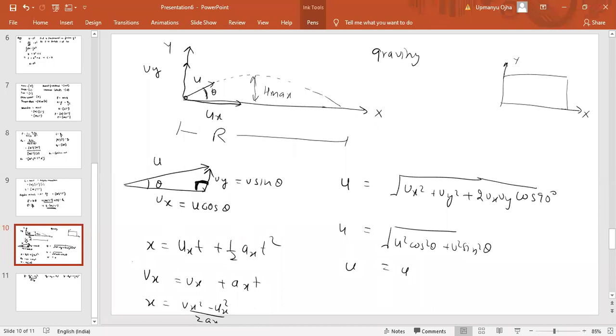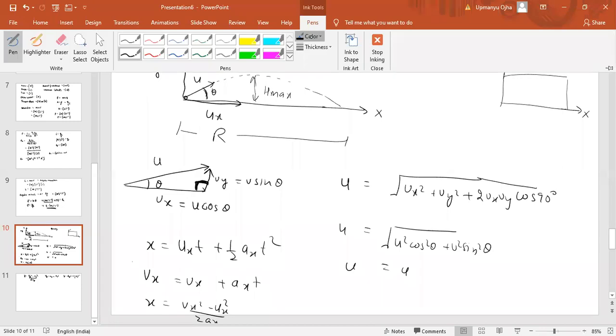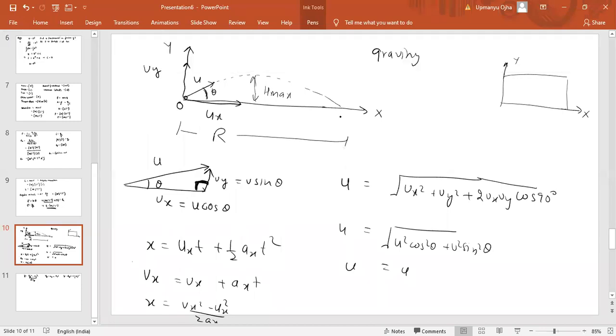Okay, see, what is range? Range is the horizontal displacement of the particle. So we are throwing the particle from this point O. O is the point where we are throwing the object. This is the point we are throwing, and this is the point we are reaching here, along the horizontal. So for the horizontal displacement, which velocity is responsible? The velocity along the x-axis.